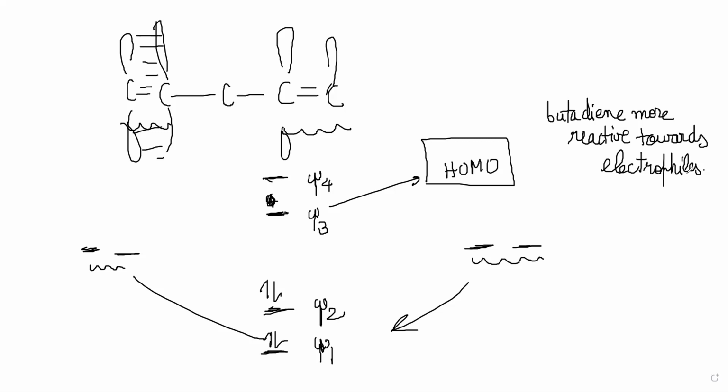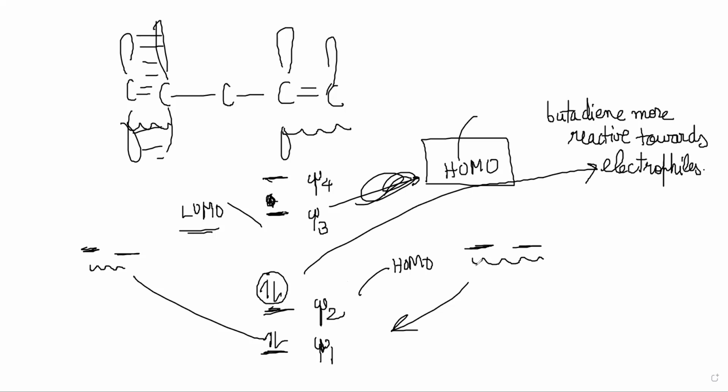HOMO is the lower one? No, obviously, it is occupied. HOMO is this, and LUMO is this. Oh, now it makes sense. So electrons will move from this to the electrophile, correct?